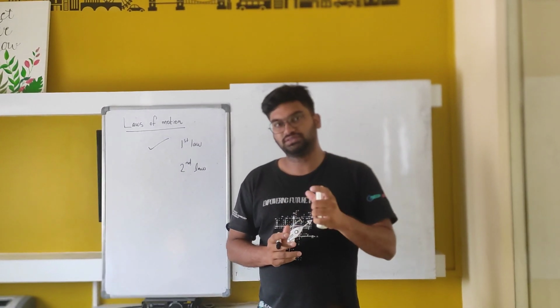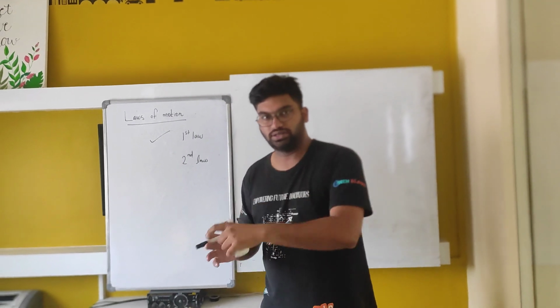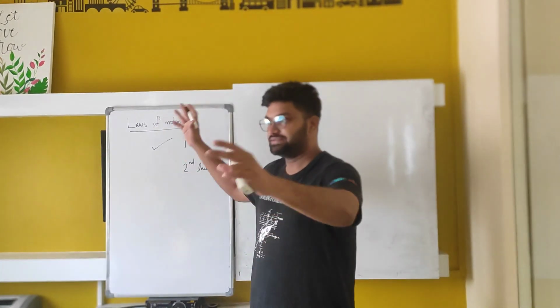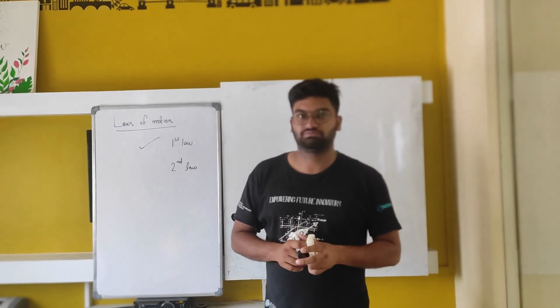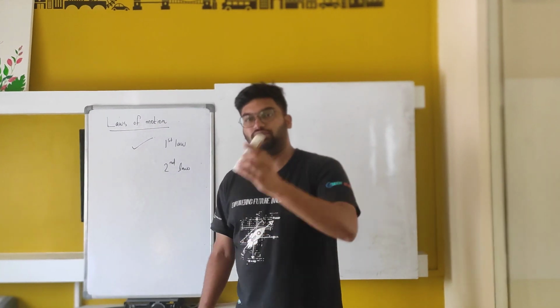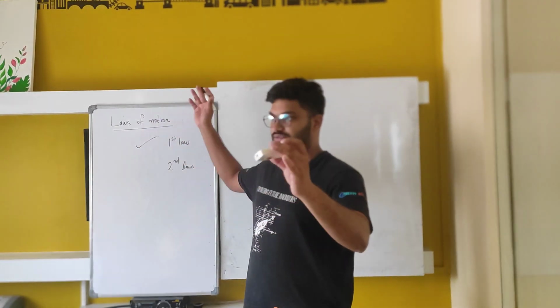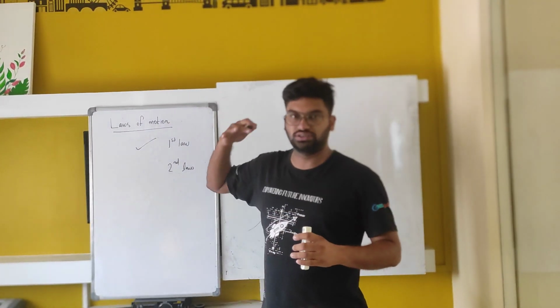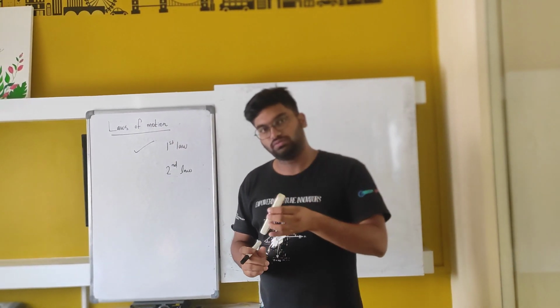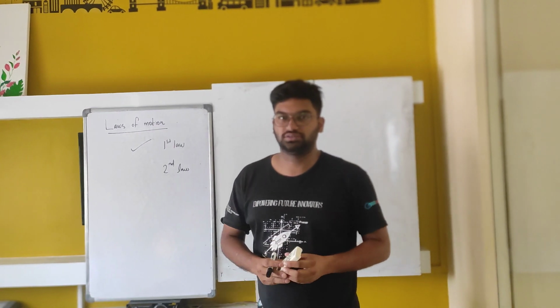So the force on the water is the factor that will make it spread everywhere. So what if I am coming in a very fast manner? If you are coming very fast, the water will move to the maximum of its distance. If it is slow, it will not go further.